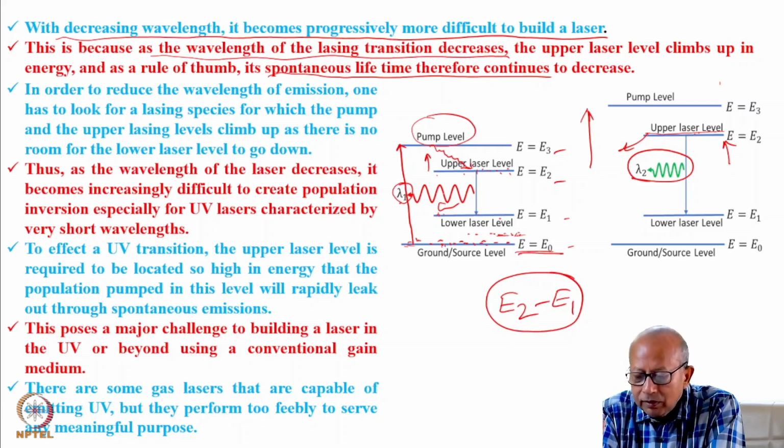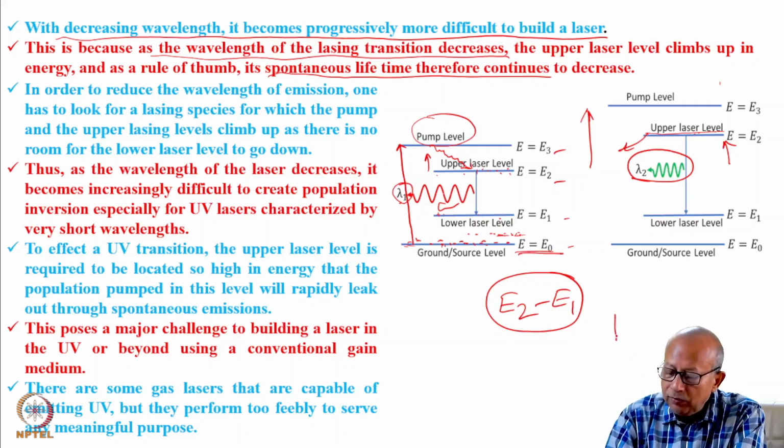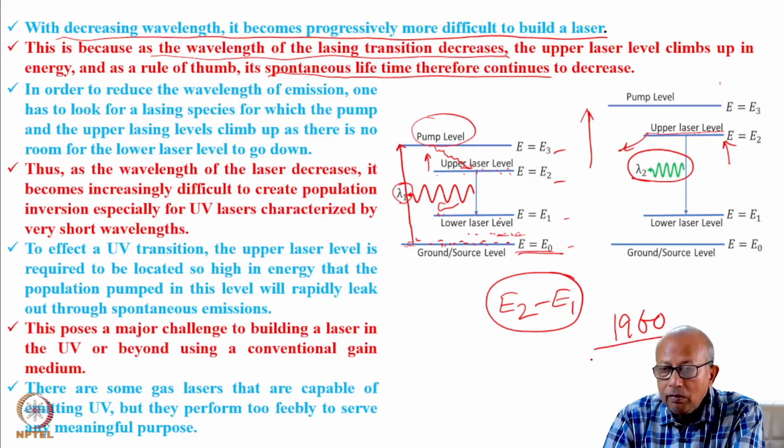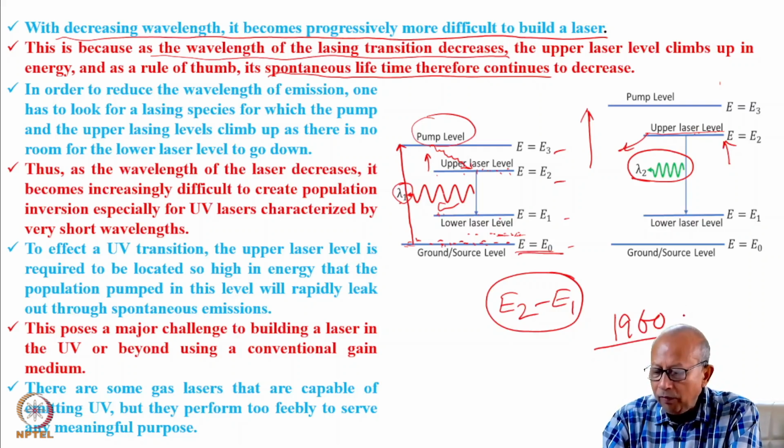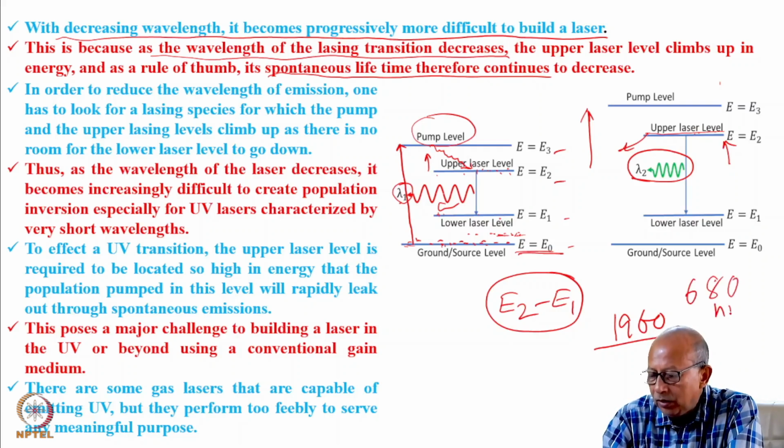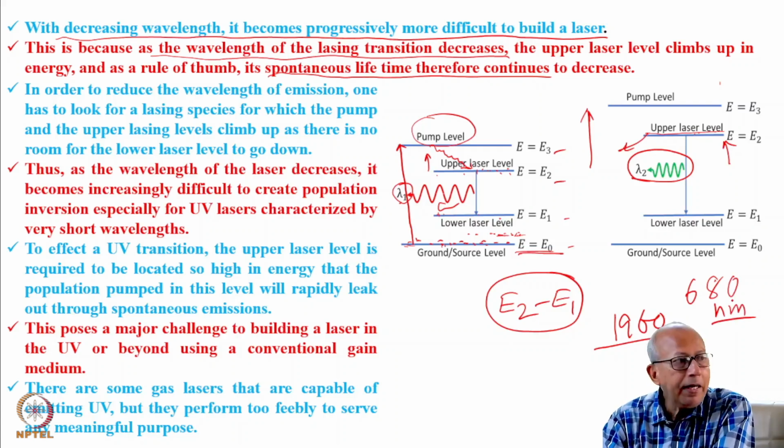In fact, the laser, as you know, was invented in 1960, and that operating wavelength was, I think, red, ruby laser, 600 some wavelength, 680 or something, nanometer, visible, red end of it.